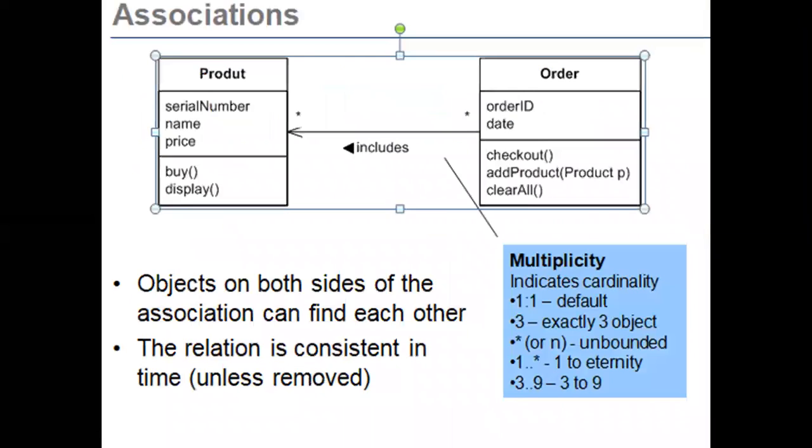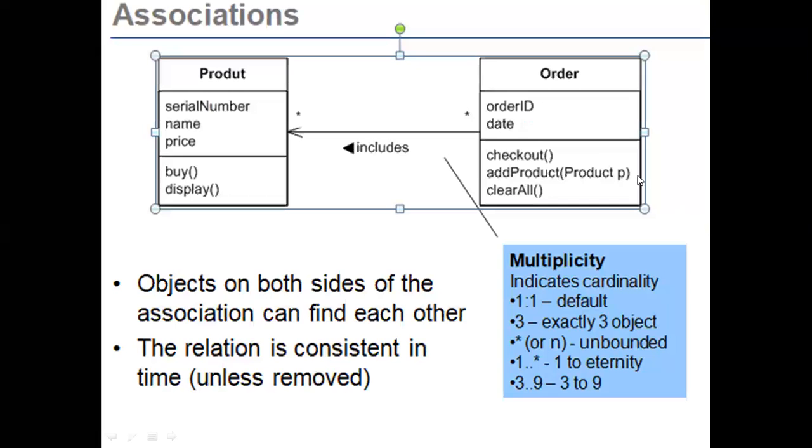For association, suppose product and order, that is, ordering the product. Suppose in online shopping, multiple orders have multiple products, that is, star to star. Star to star represents multiple orders, not a single order. A single order includes multiple products.